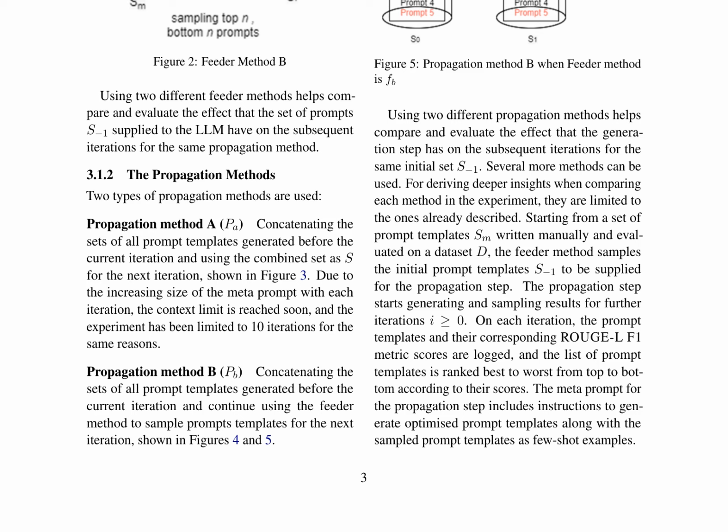The increasing size of the meta prompt with each iteration leads to a context limit, restricting the experiment to 10 iterations. Starting from a manually written set of prompt templates SM, the feeder method samples the initial prompt templates S1 for the propagation step. The propagation step generates and samples results for further iterations, logging prompt templates and their corresponding ROUGE-L F1 metric scores. The list of prompt templates is ranked best to worst according to their scores, and the meta prompt includes instructions to generate optimized prompt templates along with the sampled prompt templates as few-shot examples.